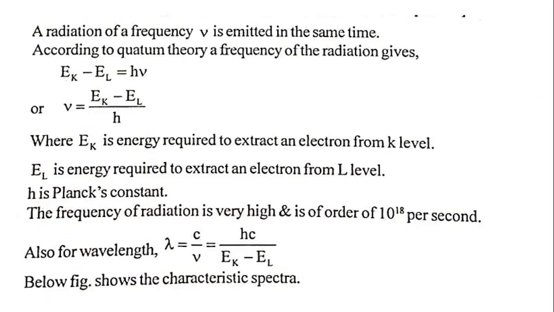The frequency of radiation is very high, of the order of 10^18 per second.